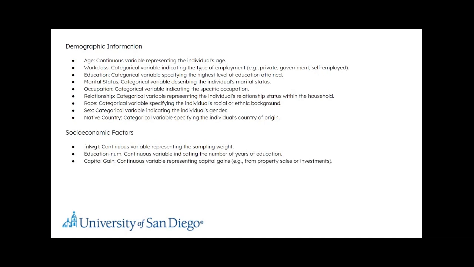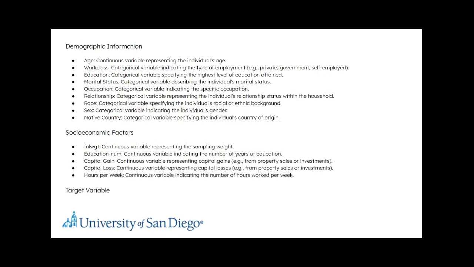Now, what are the factors which we have seen in this dataset? There are age, work class, education, marital status, occupation, relationship, race, sex, and native country. These all fall under demographic information and are mostly categorical data. Next, we have socioeconomic factors like final weight, education number, capital gain, capital loss, and hours per week. These are mostly represented by numeric values. Then we have the target variable, which is the salary, which we are going to predict.